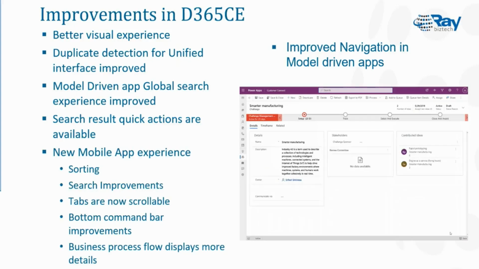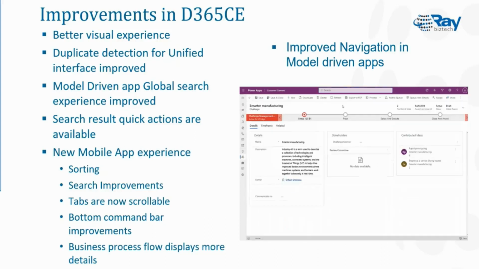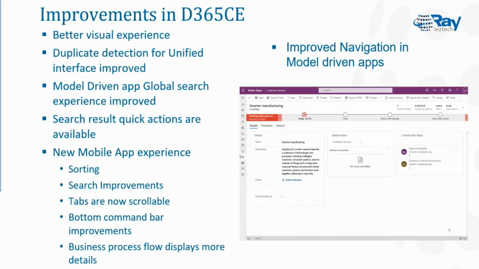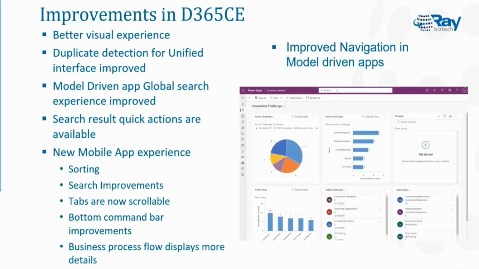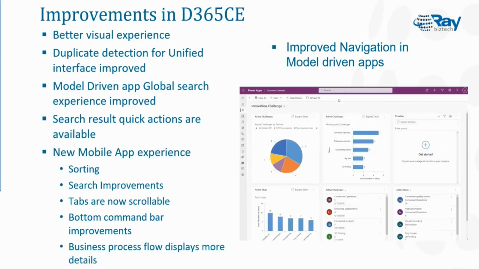They can simply search and jump into a particular record easily. There is no limitation, as we can configure different entities, like accounts, contacts, and custom entities, whichever records we want to populate here, and based on that they will be available for quick search. This is one of the major visual improvements. You can just go and search and find it.